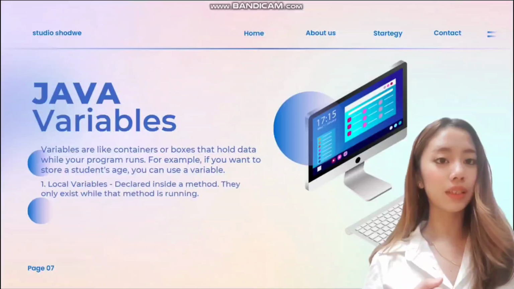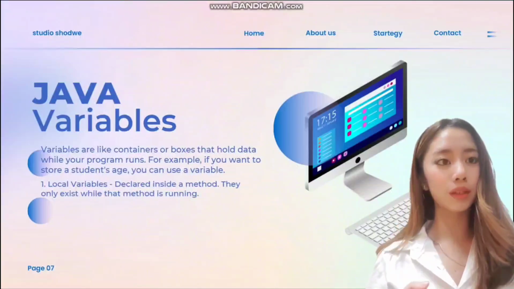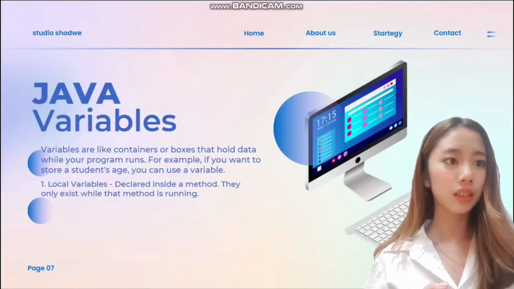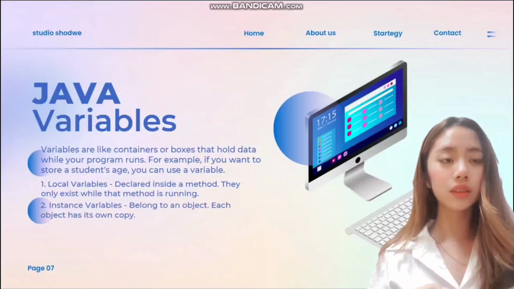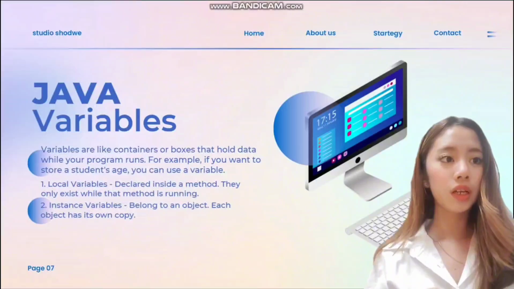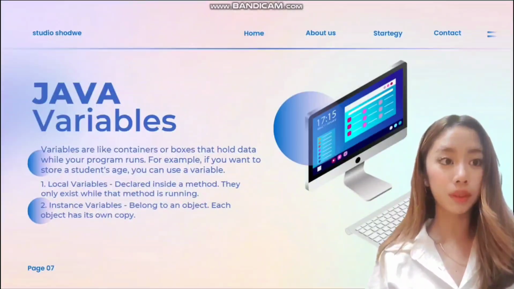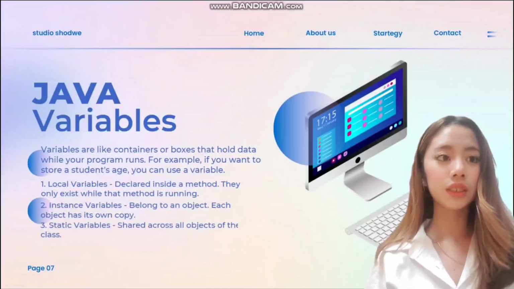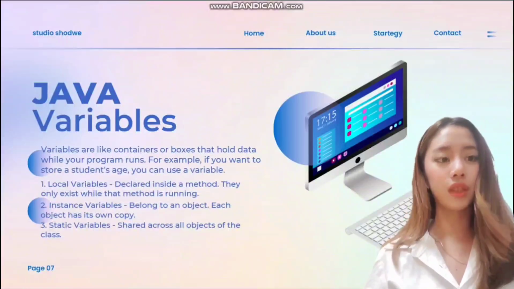First type is local variables, which are declared inside a method, and they only exist while that method is running. Second is the instance variables, which belong to an object. Each object has its own copy. Third is static variables, which are shared across all objects of a class.